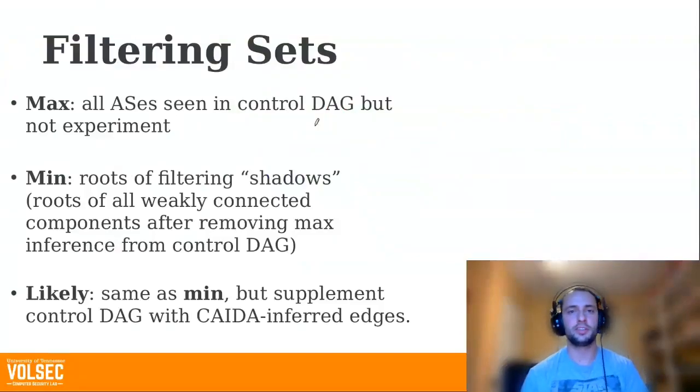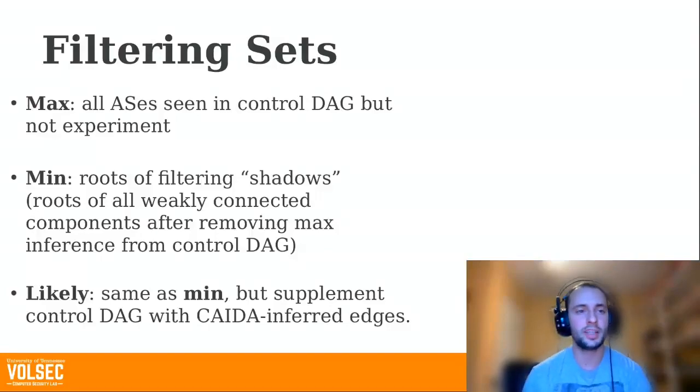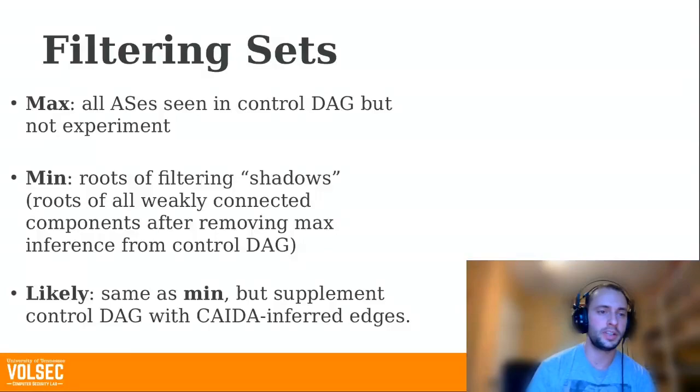So to capture the uncertainty of this, we use 3 different filtering sets. We use a max filtering set that contains all ASs that were seen propagating the control update, but not the experimental update. So this would include both the potential filters and those who are almost certainly filtering. Then we have min filtering sets, which are the roots of the filtering shadows. Intuitively, there's actually a technical definition in the paper that captures this better, but essentially those ASs that we're pretty sure are filtering the update.